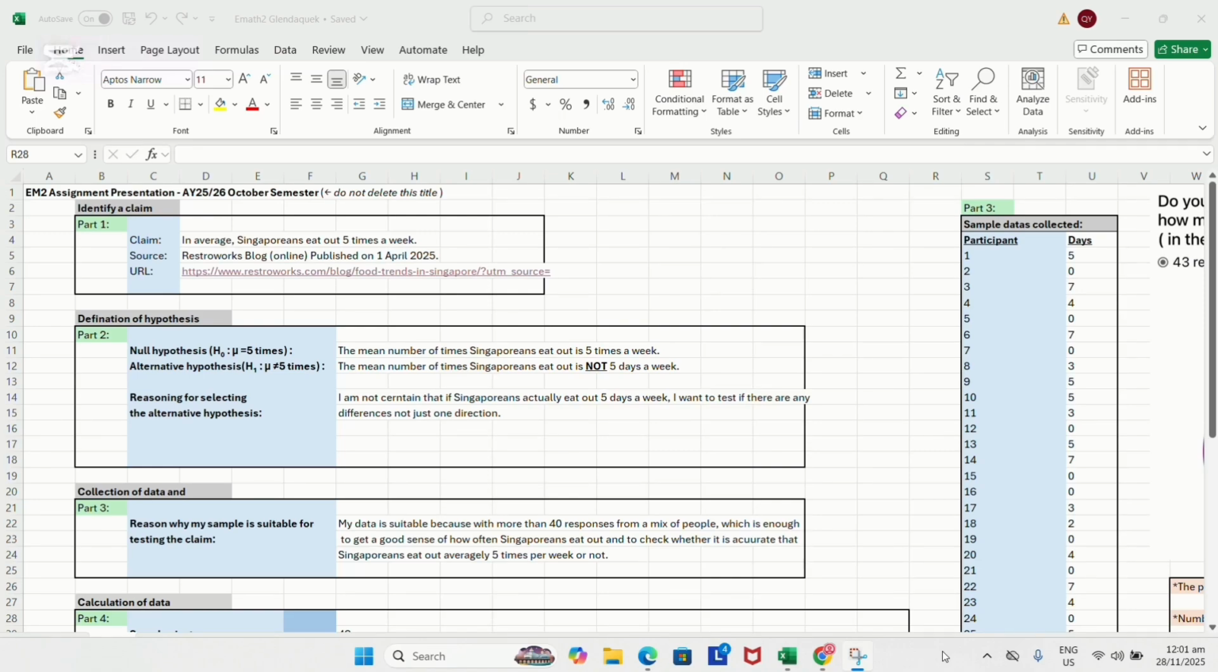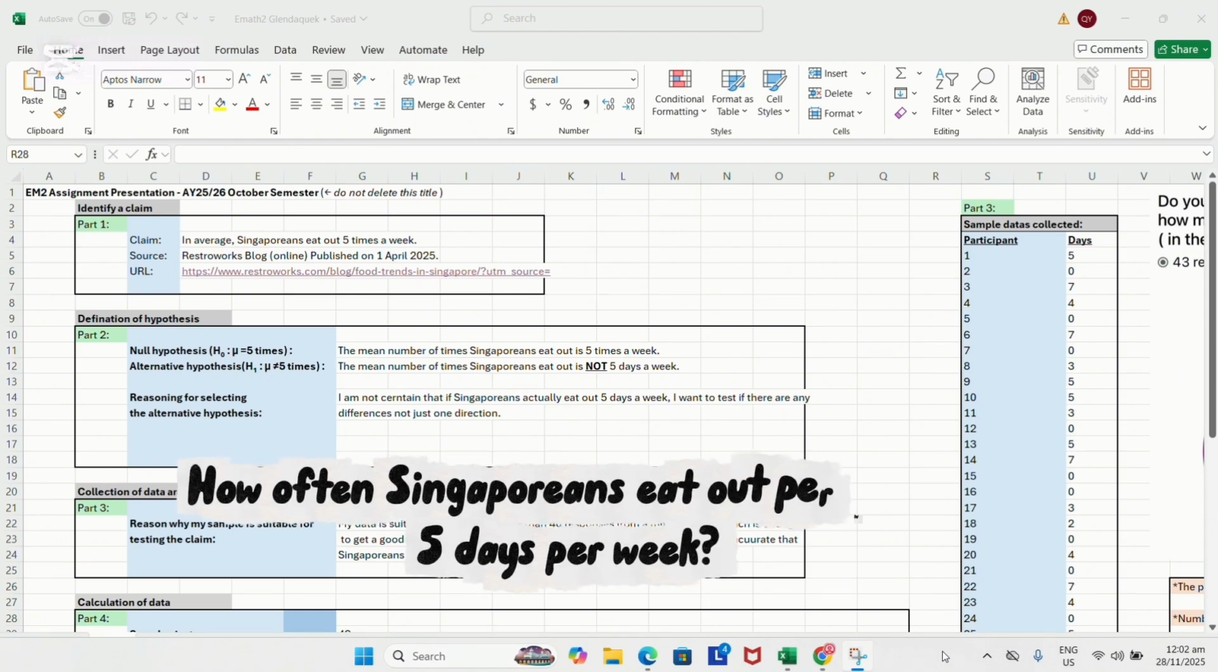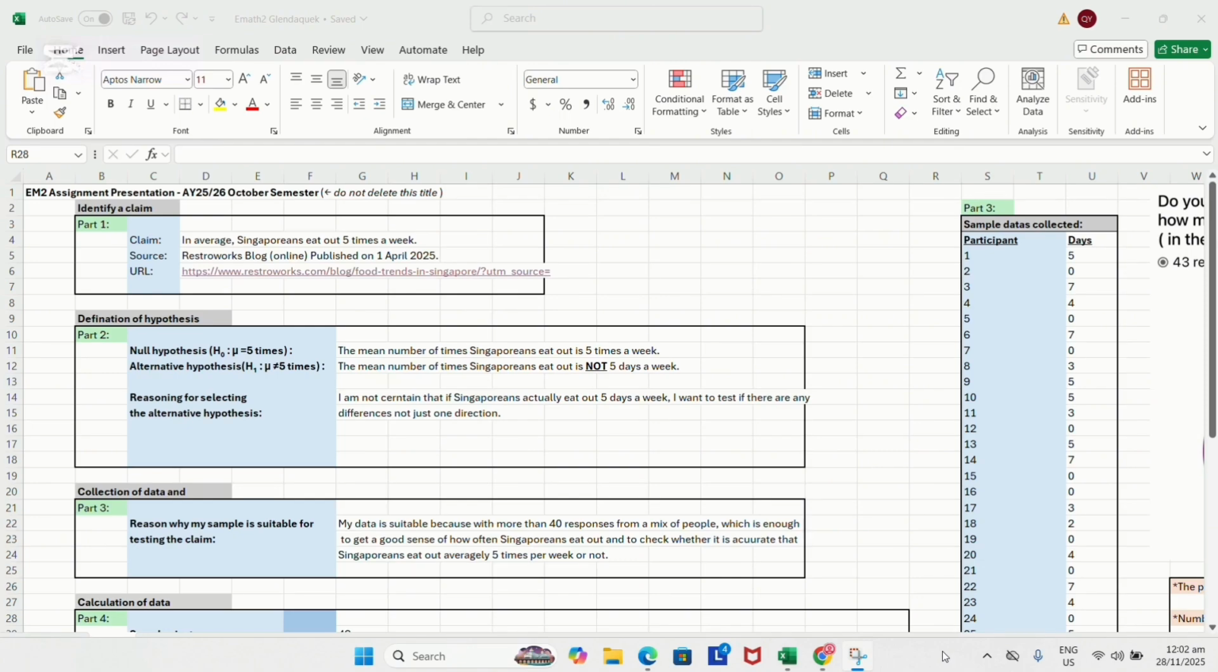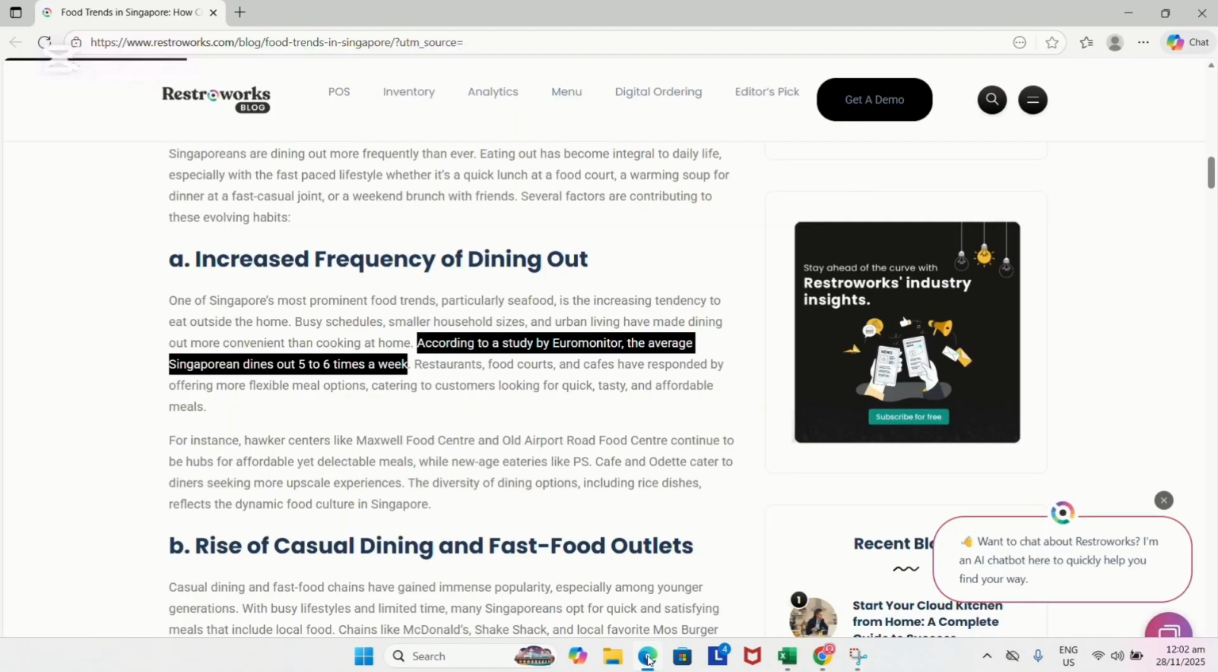The real-life scenario that I've chosen for my EMath assignment to perform a hypothesis test is, how often do Singaporeans eat out per week? First of all, my claim here is, on average, Singaporeans eat out 5 times per week. The source where I get my claim from is RestroWorks blog.